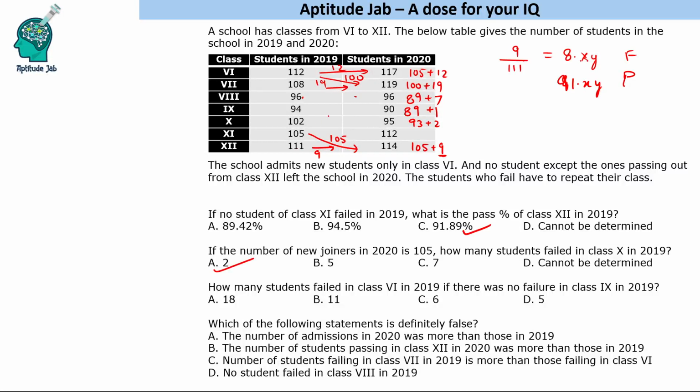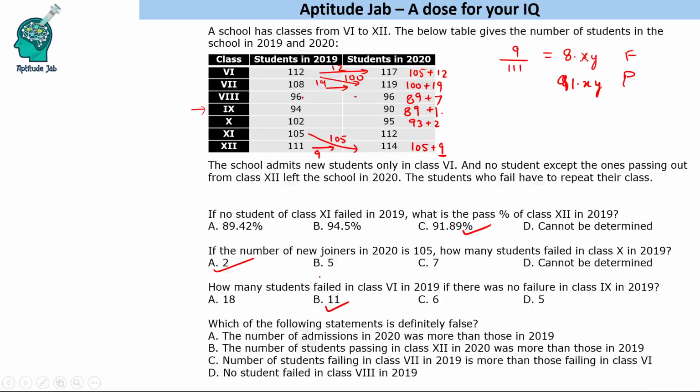Third question: how many students failed in class 6th in 2019 if there was no failure in class 9th in 2019? Now we will have to do it the other way, going back to calculate. Since we have calculated from the previous question, we can easily get this answer. In that question we got one failure in class 9th, and the number of failures in class 6th is 12. So if I put 0, this should become 11. If a question has already been solved and we know the data, why solve it again? So you can easily answer 11.